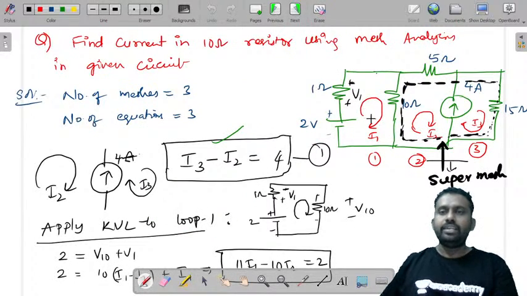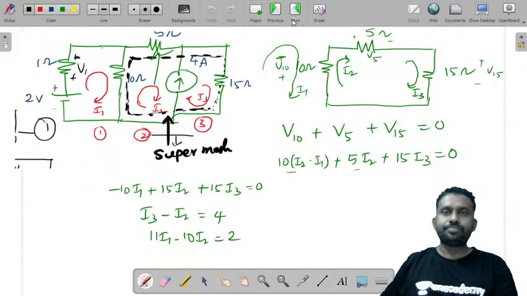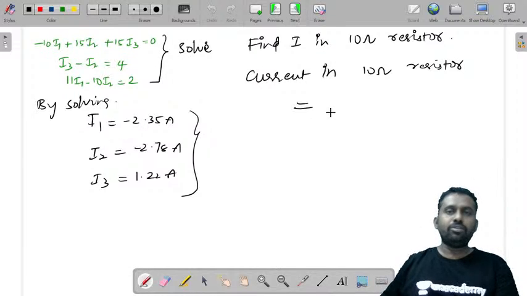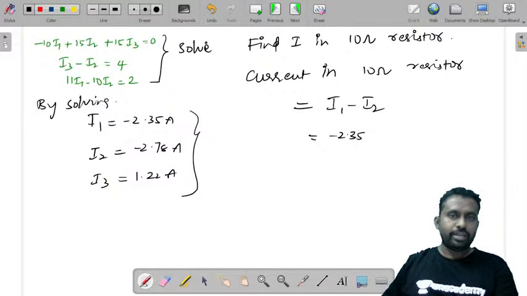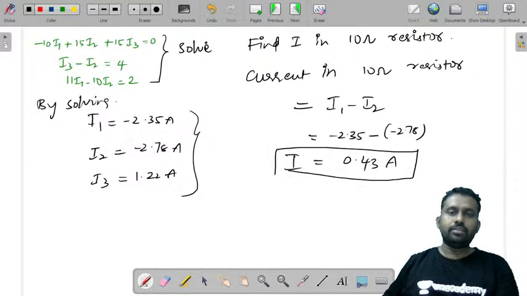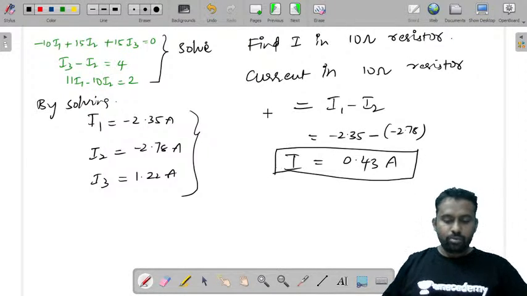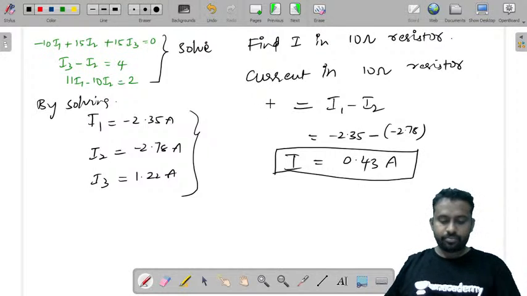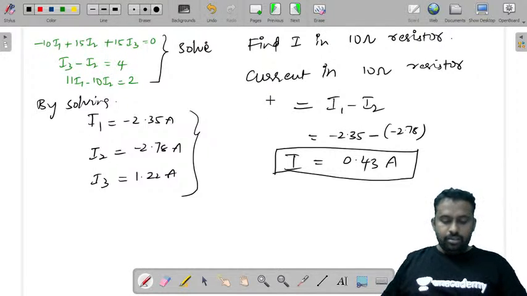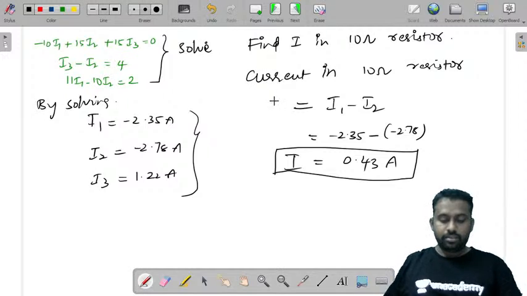If you observe, it is I1 minus I2, or the difference of I2 and I1. So it is I1 minus I2. I1 is minus 2.35, minus of minus 2.78 will give you 0.43 amperes. So this is the current flowing in the 10 ohm resistor. Hope this is clear for you all.